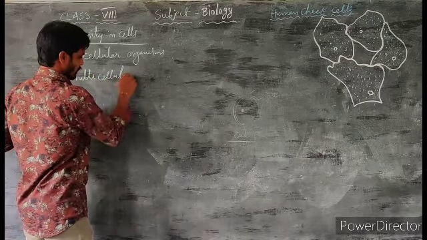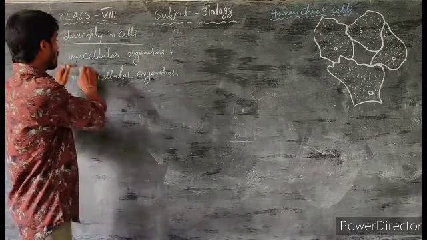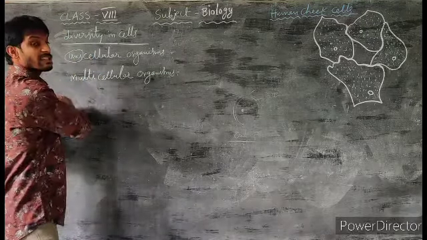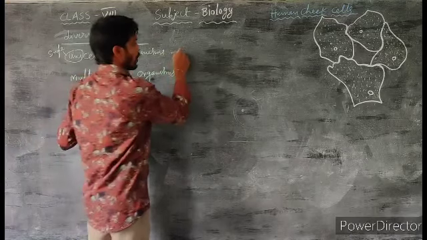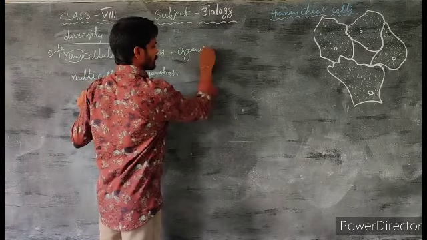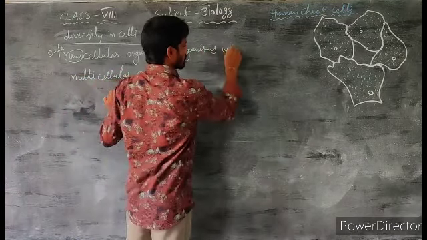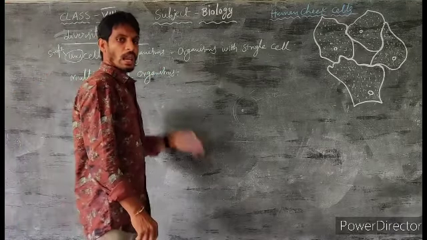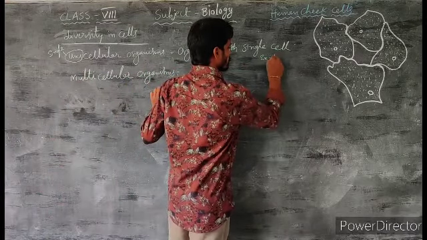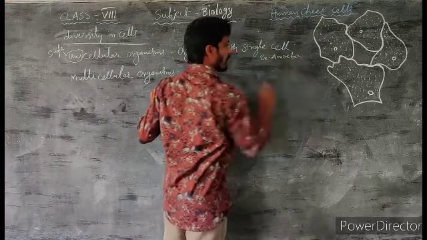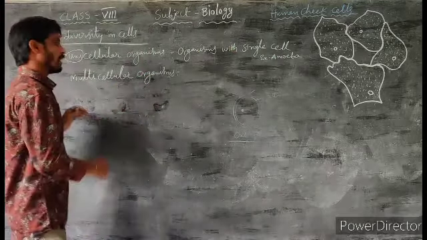First we are discussing unicellular organisms. In unicellular, uni means single. So what is meant by unicellular organisms? Organisms with a single cell are called unicellular organisms. A single cell is present in them throughout life. Example, amoeba.